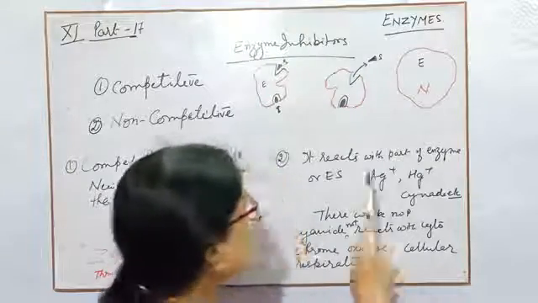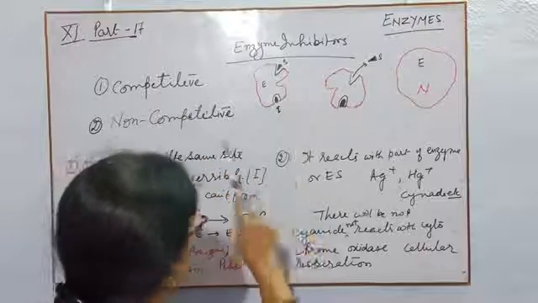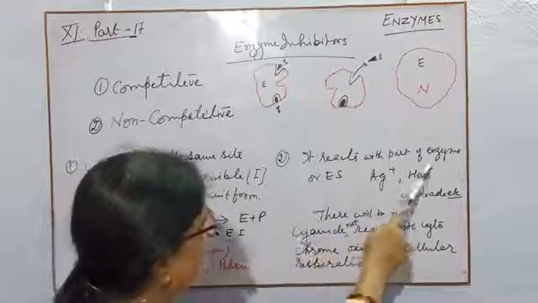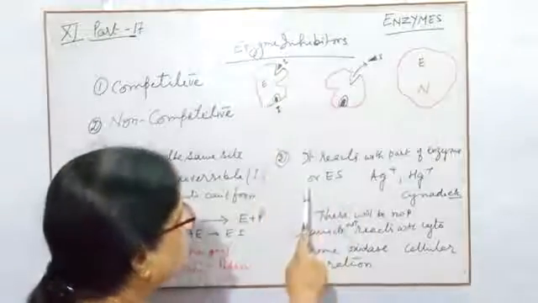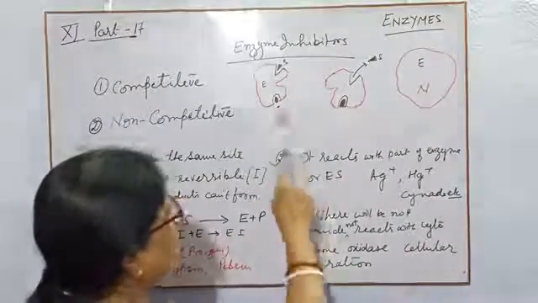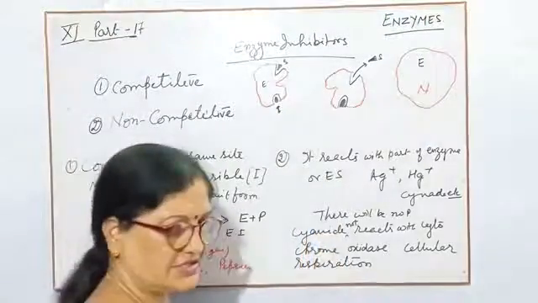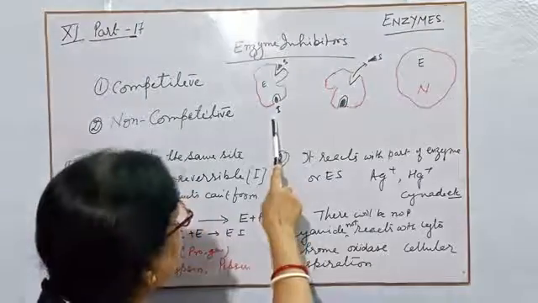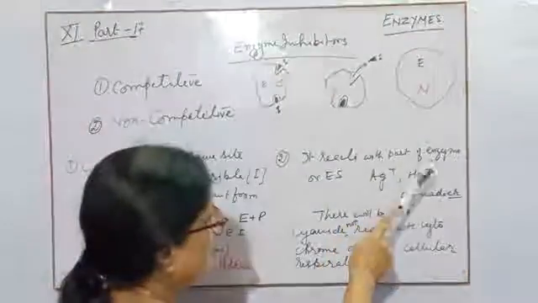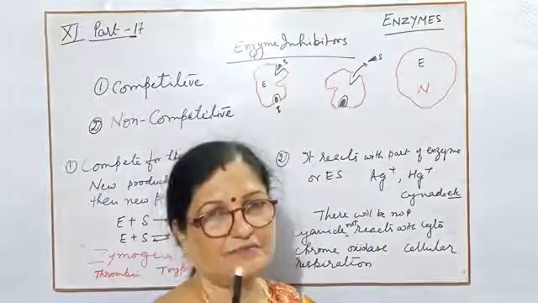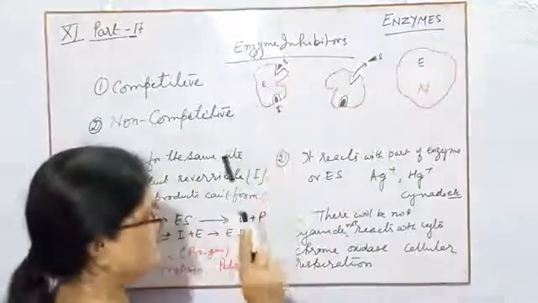Understood? So that's why this is known as a non-competitive inhibitor. When this non-competitive inhibitor reacts with any part of the enzyme, as given in the figure, it will not form the enzyme-substrate product as it would if the reaction were going on smoothly. This type of inhibitor is mostly heavy metals, like silver, mercury and lead. These are the heavy metals which act as non-competitive inhibitors.